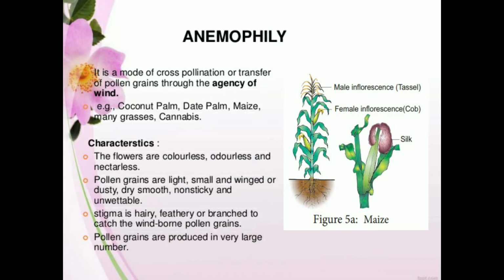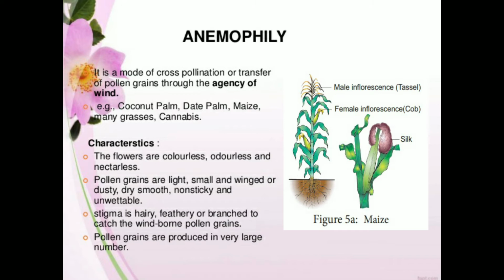And next, the stigma is hairy, feathery, or branched to catch the wind-borne pollen grains. When the pollen grains are floating through the wind, what happens? Because of the wind as a pollinating agent, the stigma becomes hairy and feathery to catch the pollen grains within the breeze. Okay, yes, so these are the characteristics.